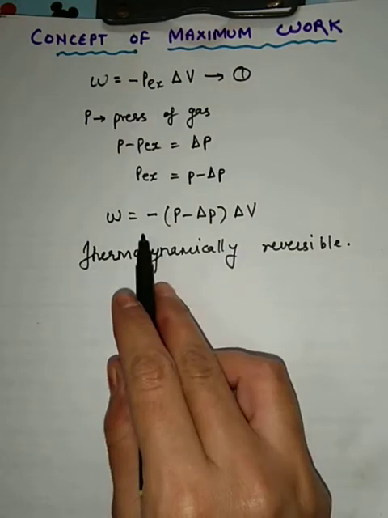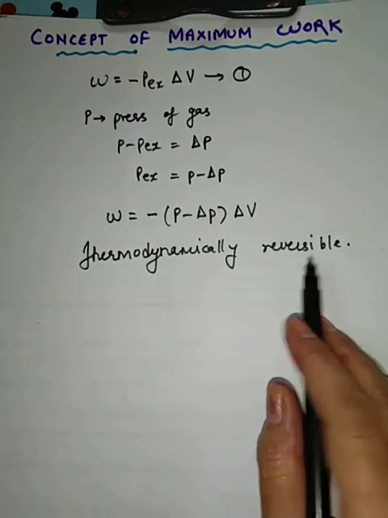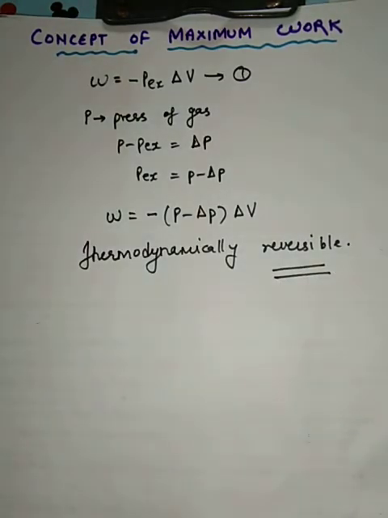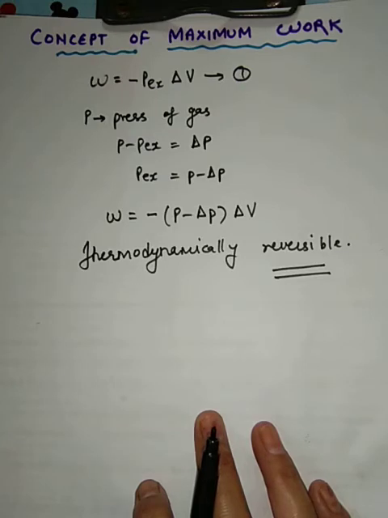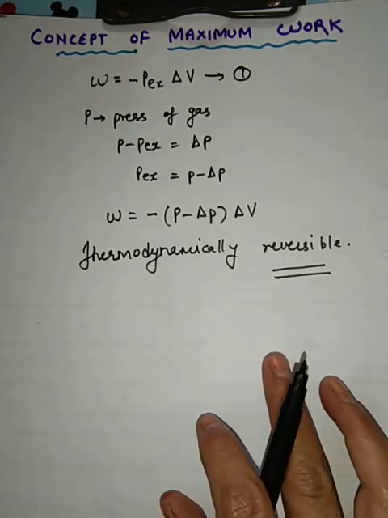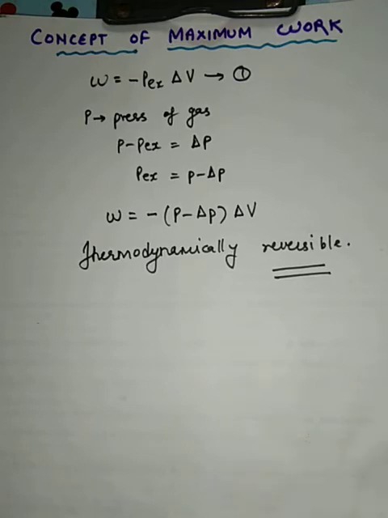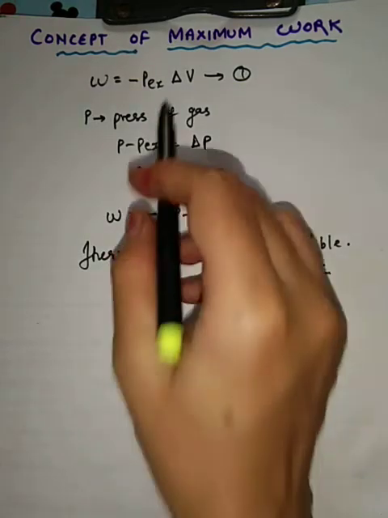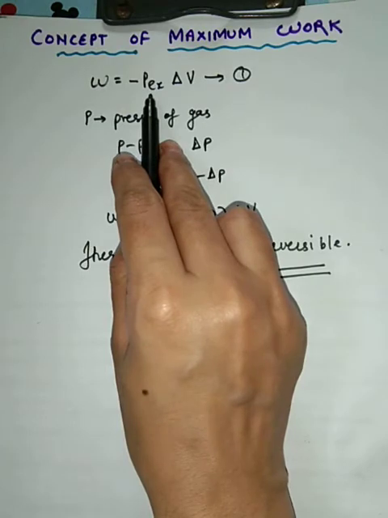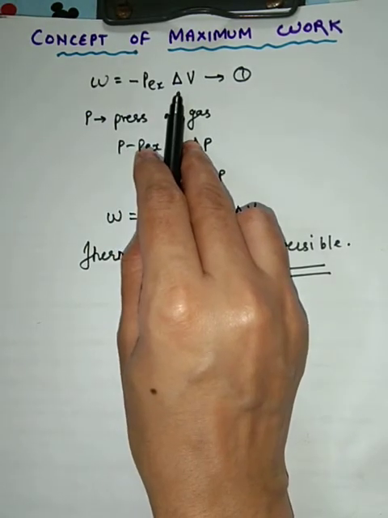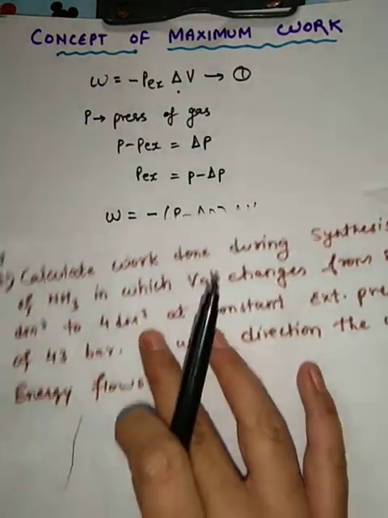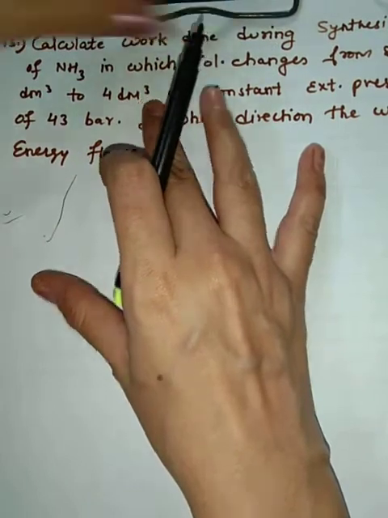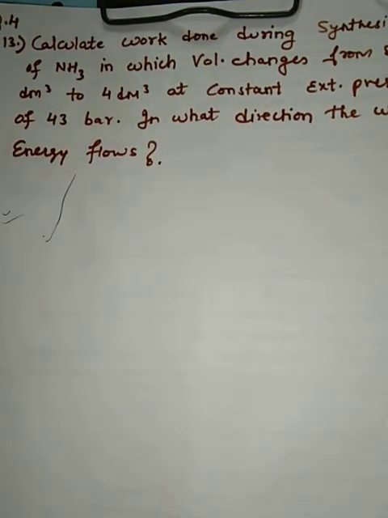Okay, so maximum work is possible when the process is thermodynamically reversible, means when we will be deriving expression for maximum work, we will take into consideration a process which is reversible, which takes place in infinite number of steps and very slowly. Now, based upon this formula for the work, when external opposing force is P external and the change in volume is given by delta V, we are trying to solve a sum from the exercise. Here I have taken question number 4.